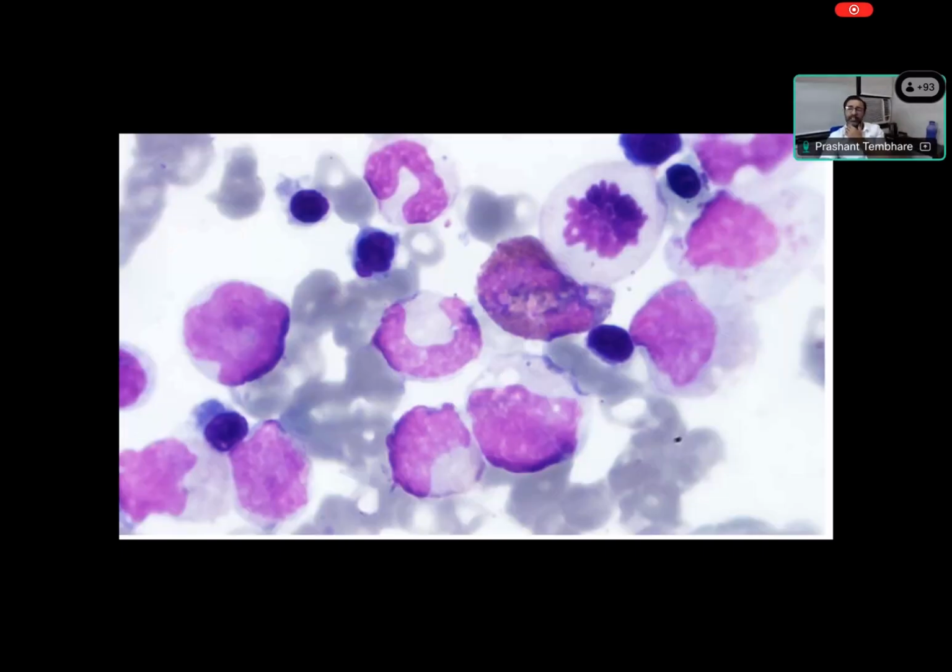This is another population. You can see there are some monocytic precursors. You can see this is a monocytic precursor. Irregular nucleus, right? This is again a monocyte, basically some bad or abnormal myelomonocytic cells. It's difficult to differentiate between monocyte and myeloid cell. And there is mitosis, you can see, right? So the nuclei show some dysplasia.